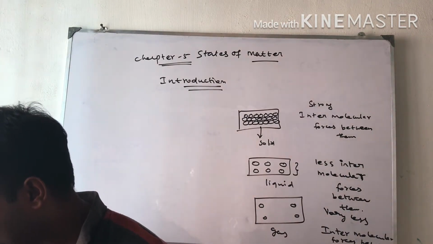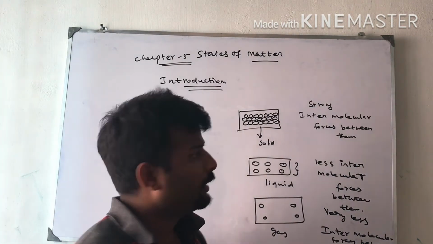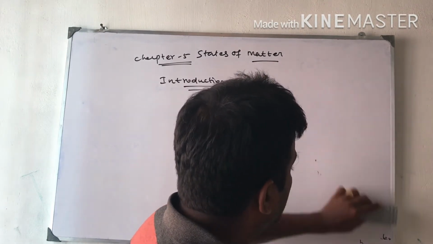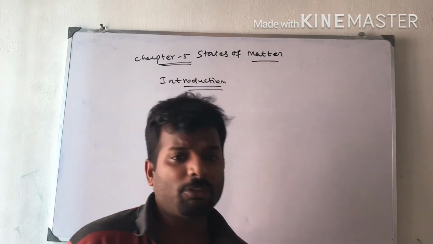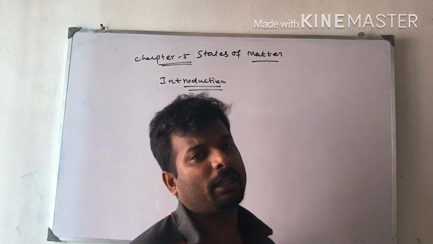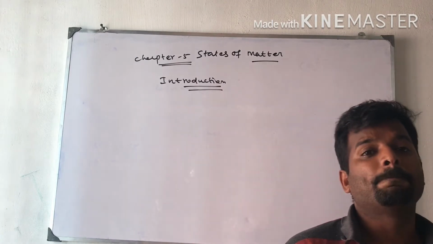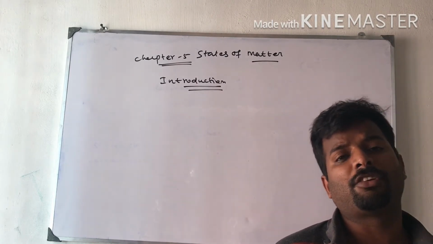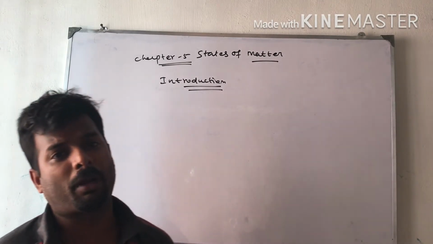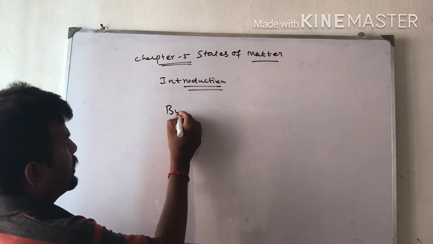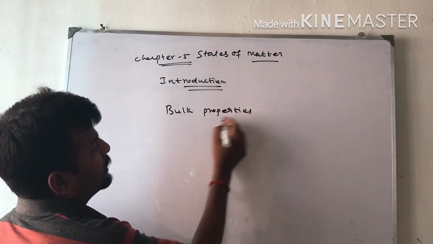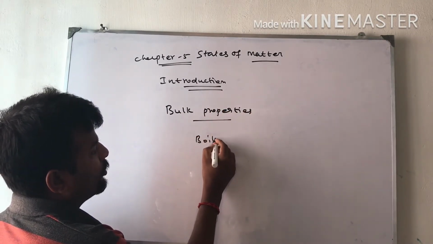Next one is, before this chapter, we learned that we deal with the individual properties of atoms and molecules. Like in the chemical bonding lesson, we dealt with the structure and geometry of individual molecules. But in this chapter, we will deal with the bulk properties, like boiling.